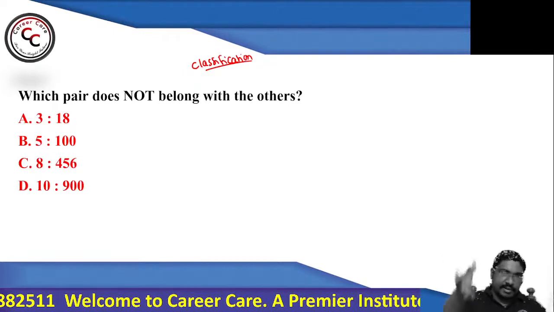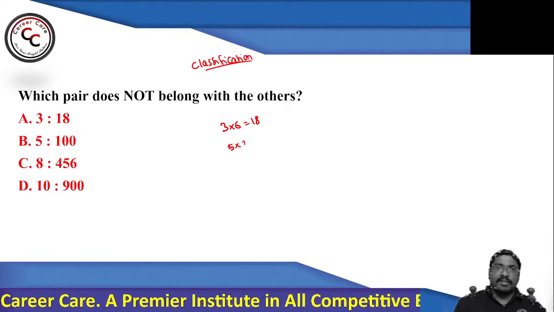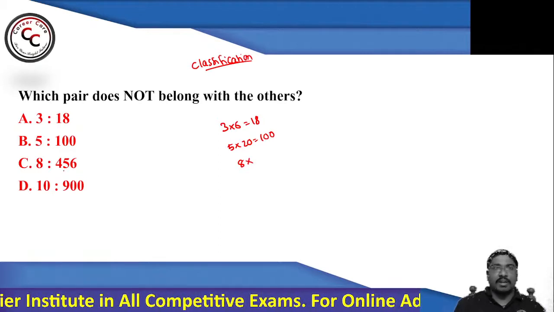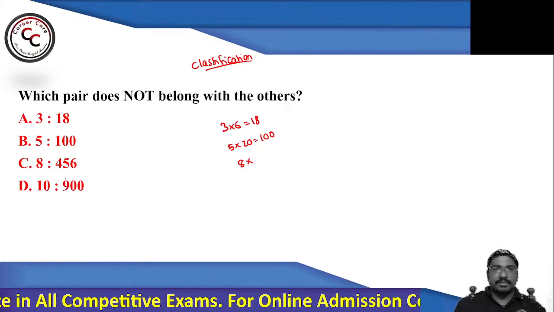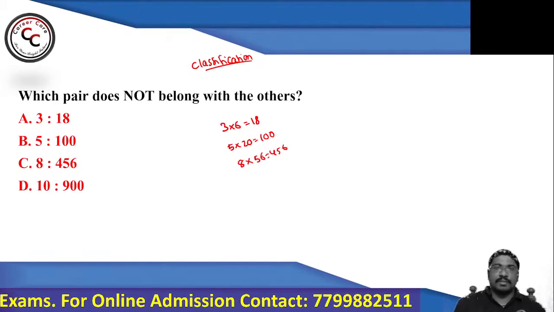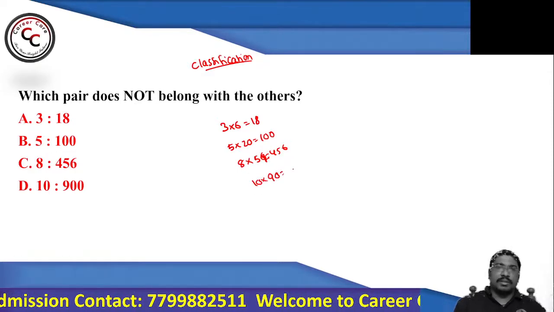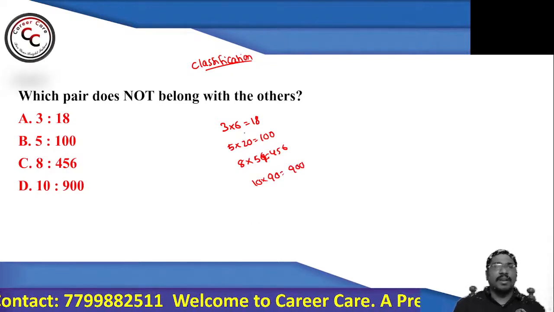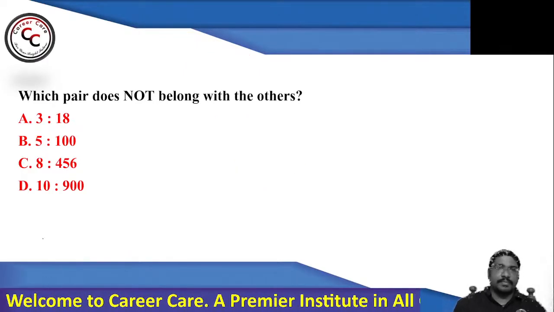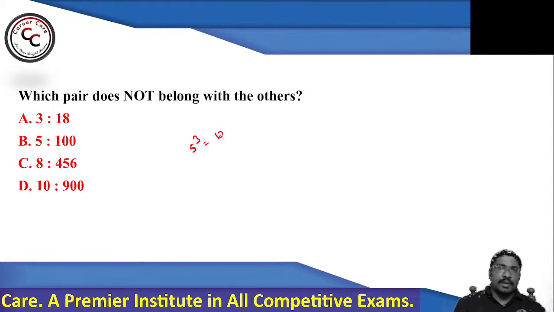Just by seeing, I can say 3 times 6 is 18, 5 times 20 is 100, 8 times 57 is 456, and 10 times 90 is 900. So can you find any pattern? No, right? So let's try to change the logic. From 5, you can bring 100. How? See, 5 cubed is 125.